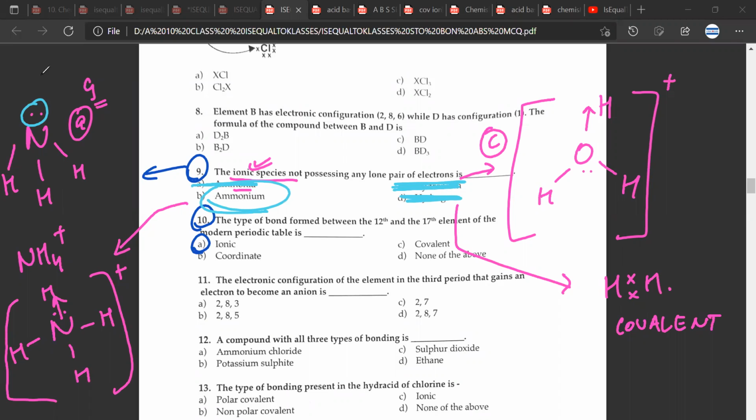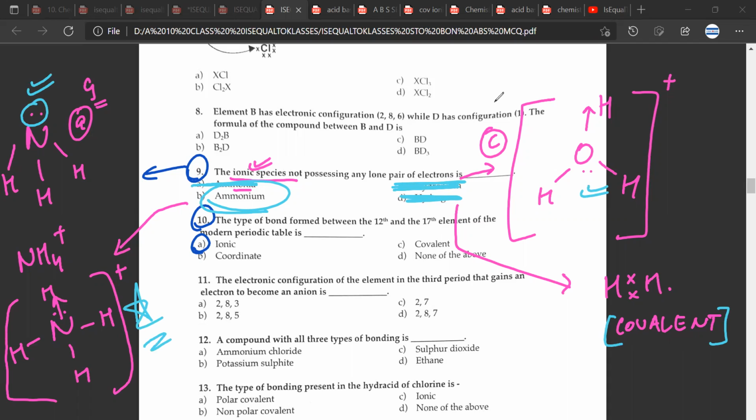I'm sorry. There's a lone pair here. This is a covalent compound. This is not an ionic species. So the correct answer, the ionic species which does not possess any lone pair of electrons, would be this. Mr. Sivang, any doubt? No doubt, sir.